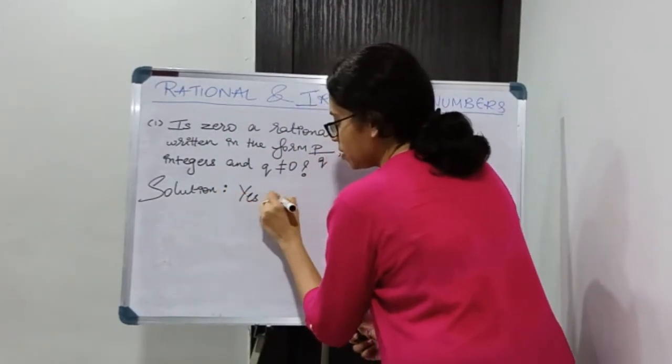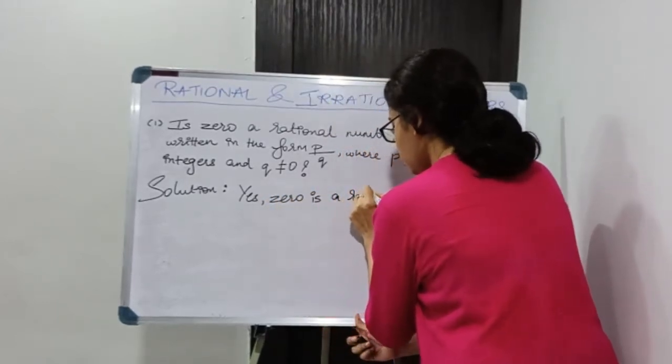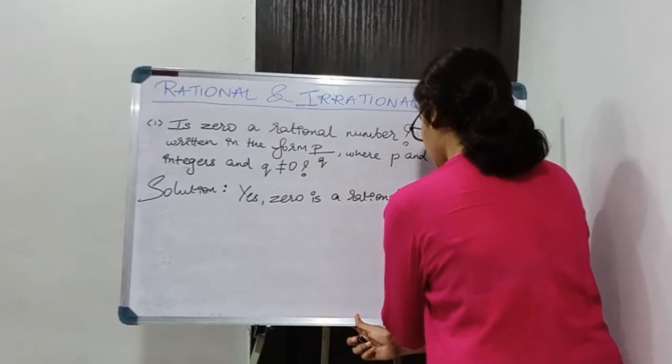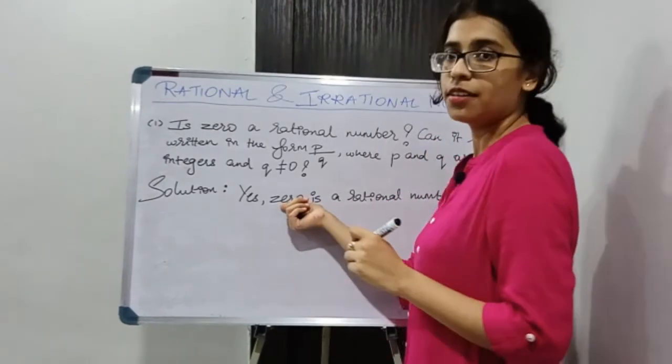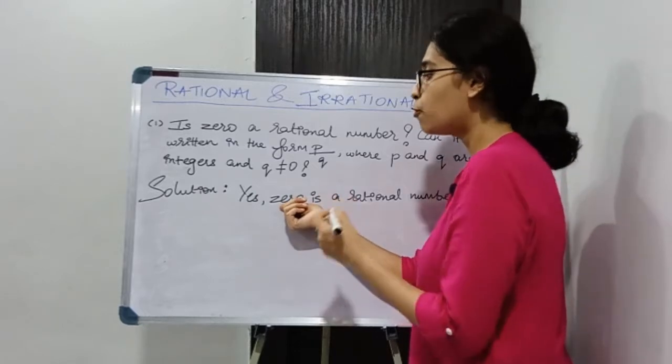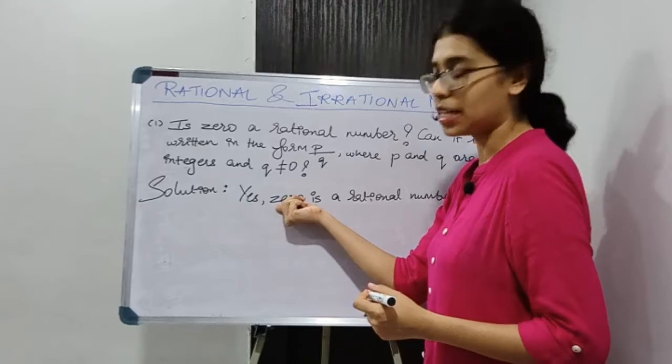Yes, 0 is a rational number. Now students, please don't write 0 in the number form. Write 0 the whole word while writing the statement.